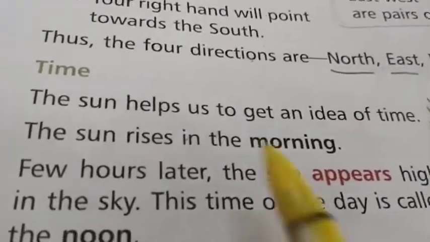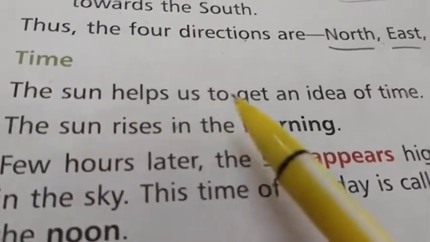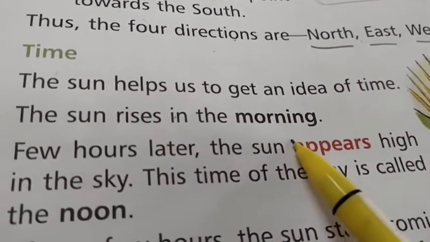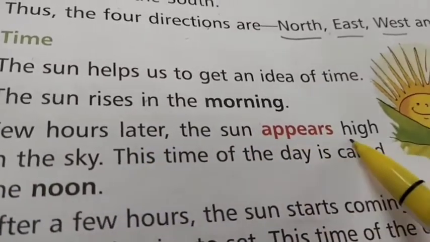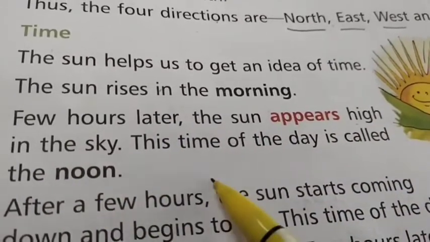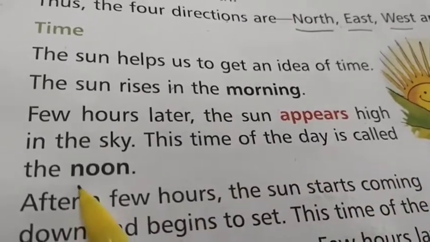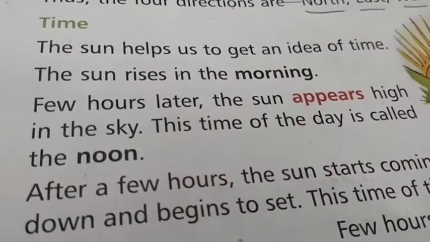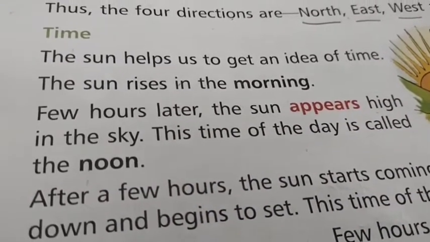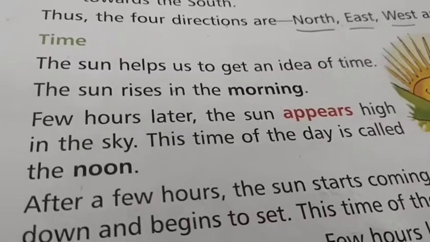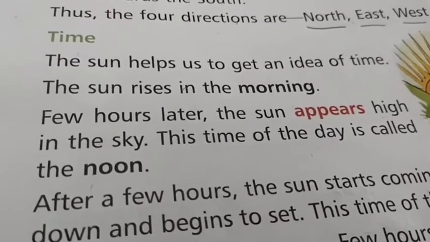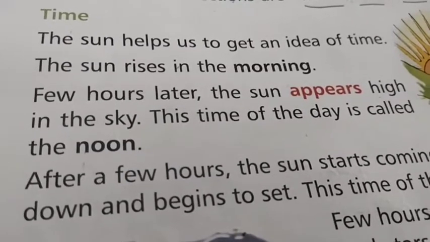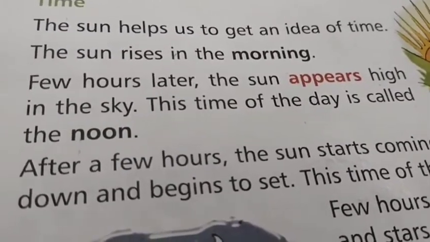Okay, so next we are going to discuss time. The sun helps us to get an idea of time. The sun rises in the morning. Few hours later, the sun appears high in the sky. This time of day is called the noon. So in the noon time, what will happen, children? So the sun takes place in the middle of the sky. Okay, so it will appear in the middle of the sky. Okay, at that time we will find the time, that is 12 o'clock.